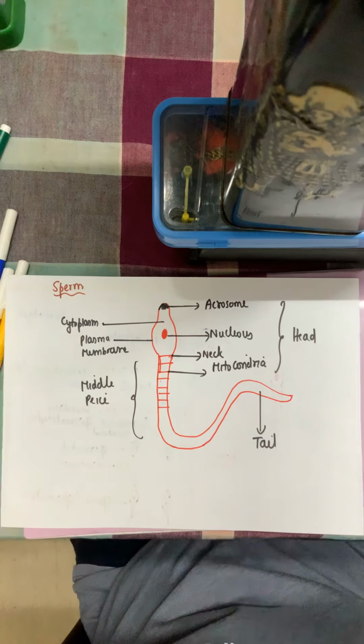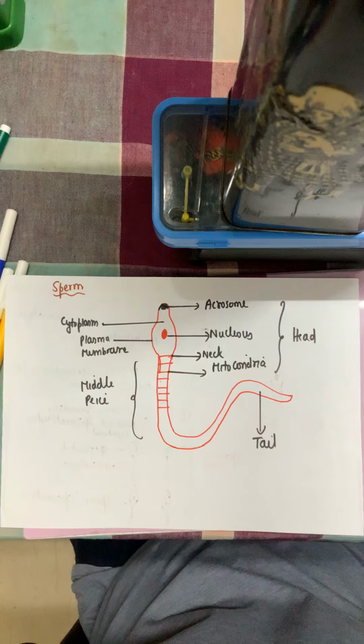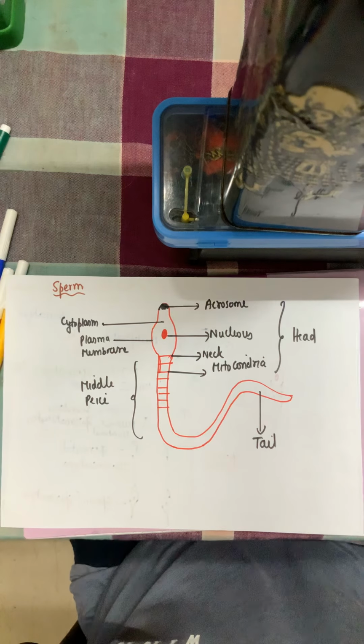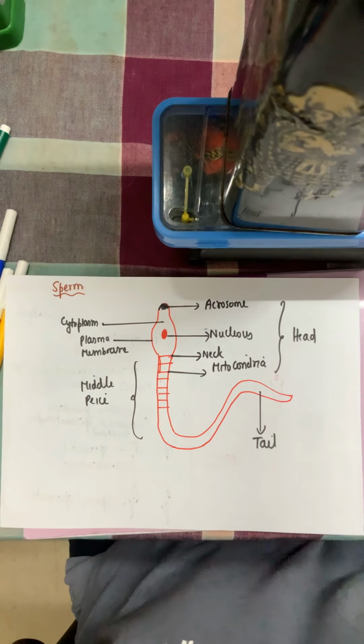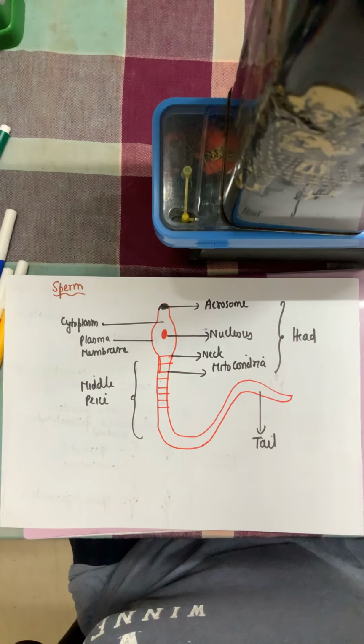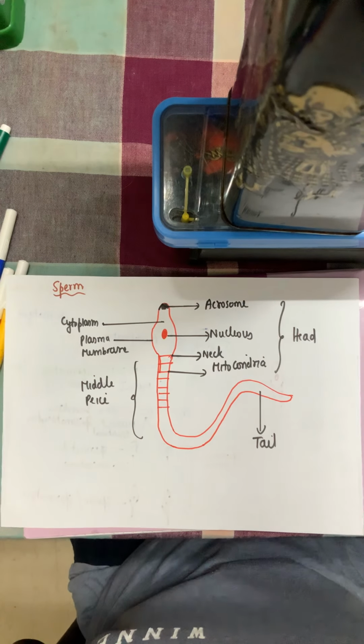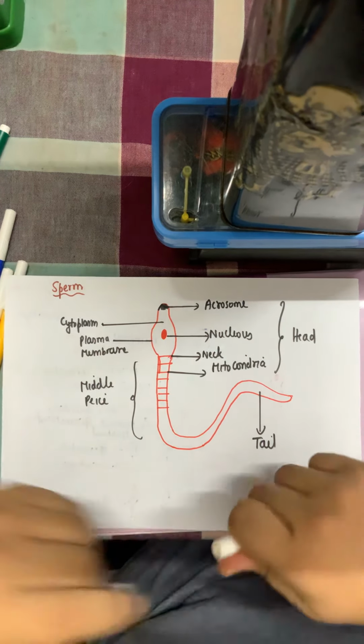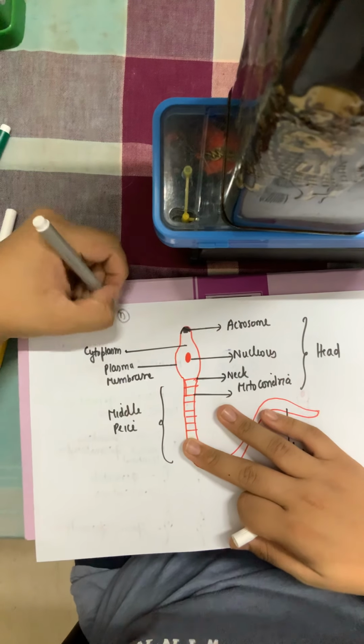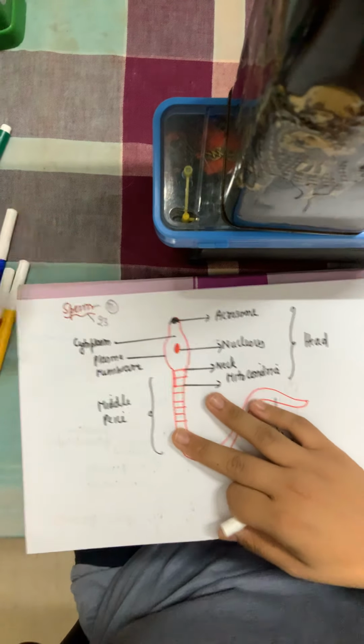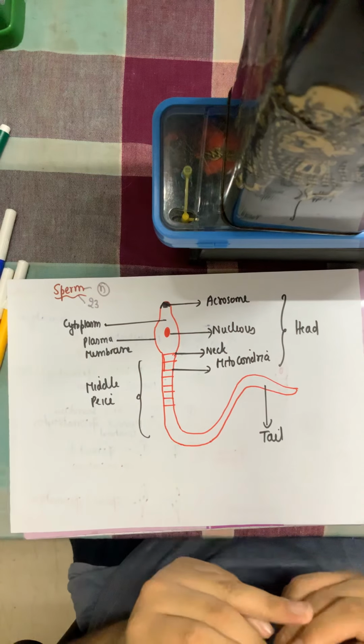Now talking about the sperm, it is the male gamete and is the smallest known human cell. In the human body it is the smallest cell ever found, and it is the male gamete, which is a haploid cell for the requirement of fertilization. So it is haploid, it is N, and it has 23 chromosomes.